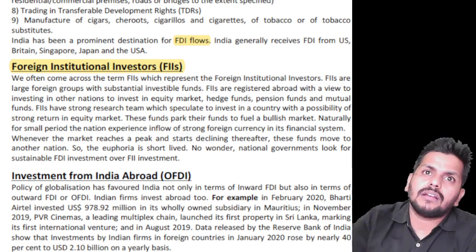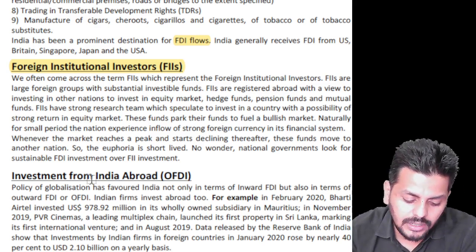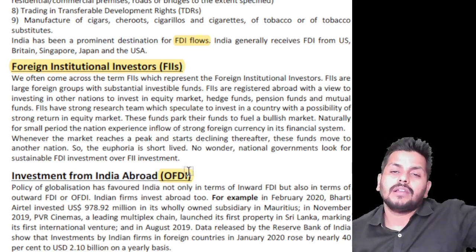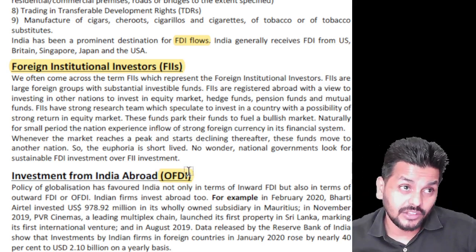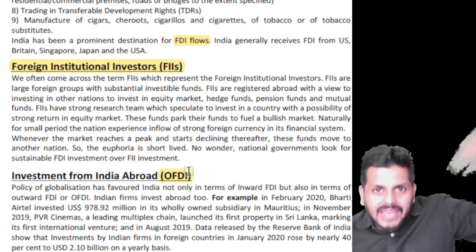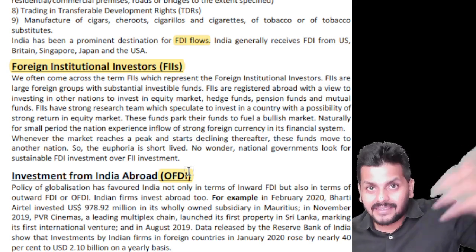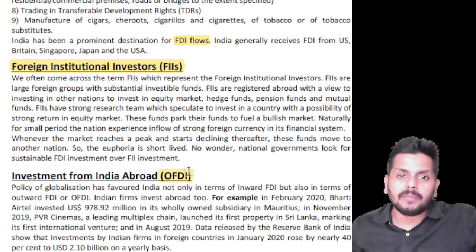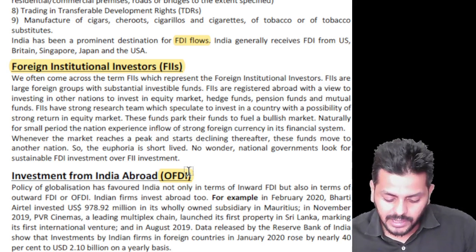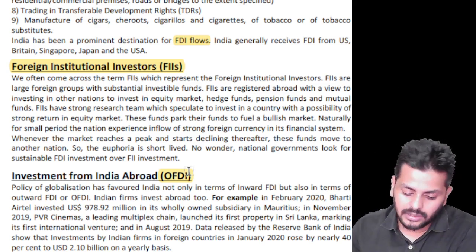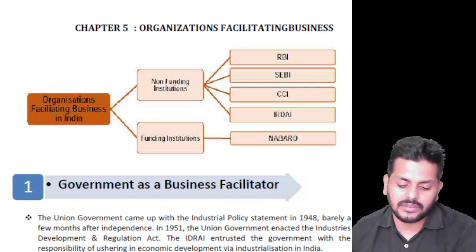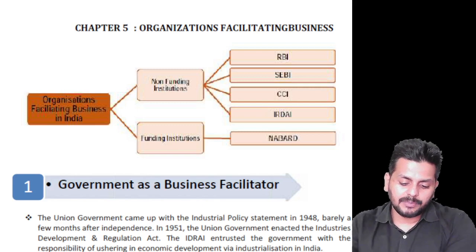And if we make investment outside, that is called outward foreign direct investment. A lot of Indian entities are very rich and have made investments outside India. Not like we are accepting FDI alone, that is inward FDI. We also are making direct investments abroad, which is called OFDI. So it's a small, simple chapter on government policies, and then we can run through it. Okay, I think this part is very, very easy.